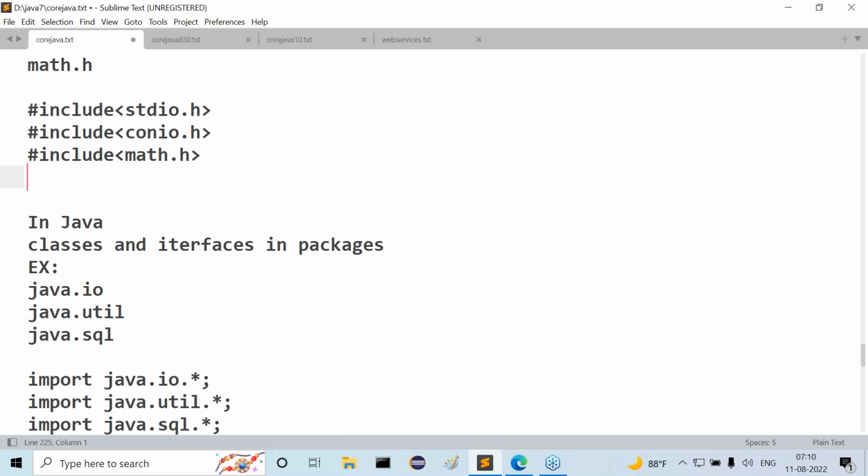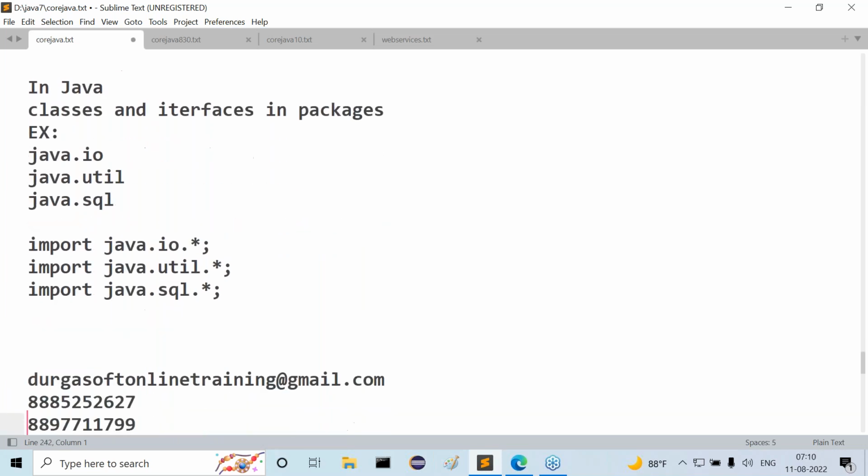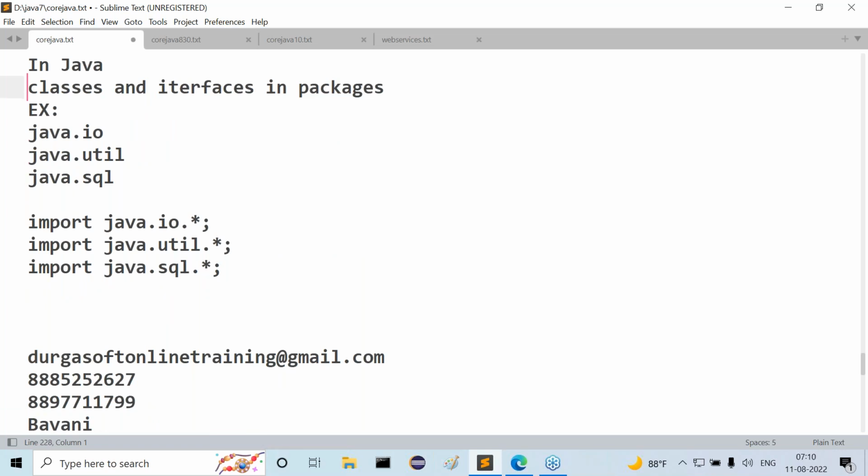Okay, in Java, preprocessor is not required. Why preprocessor is not required in the case of Java, that we are going to understand clearly. In Java, the total predefined library is provided in the form of classes and interfaces inside the packages. What are the various examples for this predefined library? Java.io, Java.util, Java.sql, and so on.